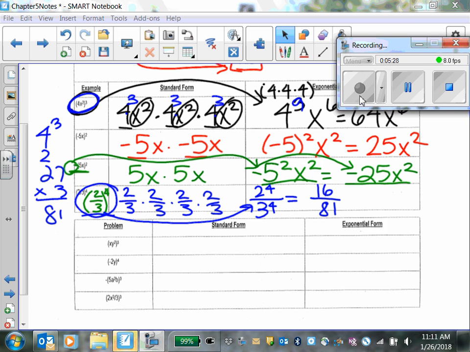You all are going to try the bottom 4 with your table partner. Whoever you're sitting with is who you're going to do the bottom 4 with. Everybody good? All right. And I'll walk around and answer questions.